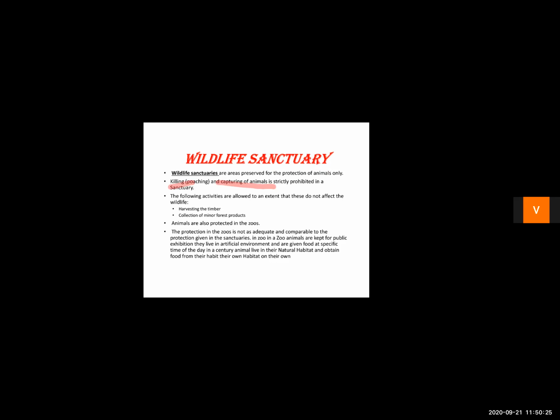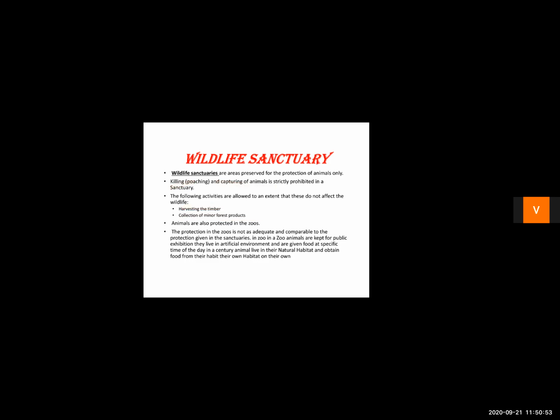Few activities are allowed in this area to some extent, that is harvesting the timber. Harvesting the timber means collection of the wood. Second is collection of minor forest products, that is collection of medicinal plants, collection of gum, collection of honey. So this minor forest product collection is allowed, but that also to some extent only.